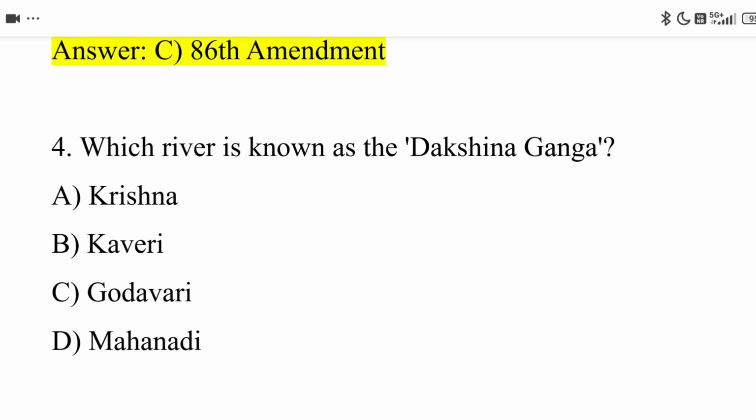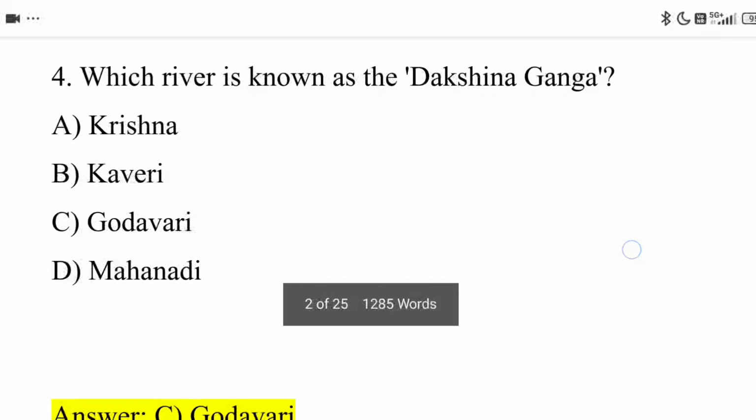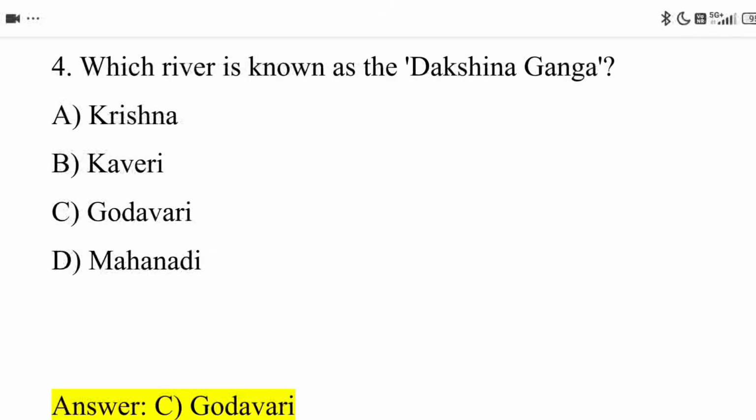Next, fourth question. Which river is known as the Dakshina Ganga? Option A, Krishna. Option B, Kaveri. Option C, Godavari. Option D, Mahanadi. The correct answer is Option C, Godavari.